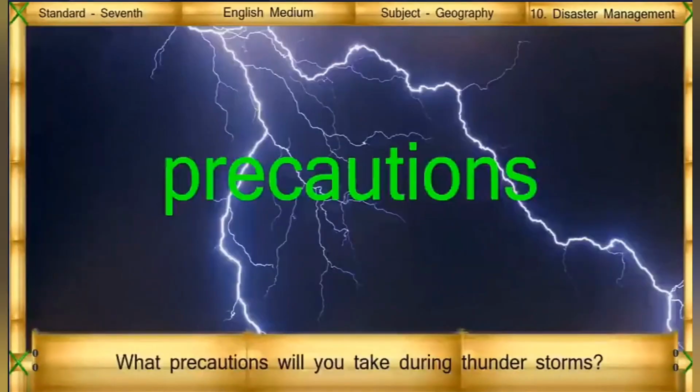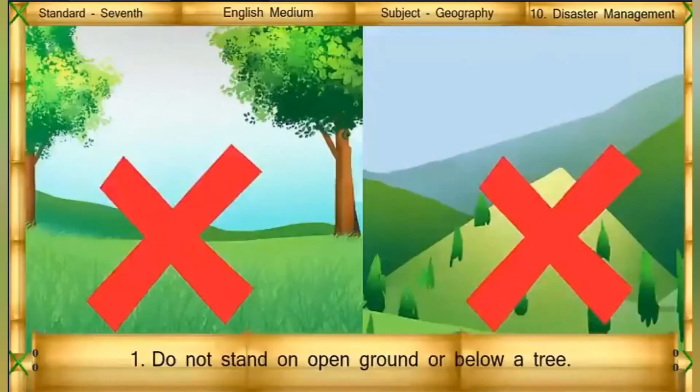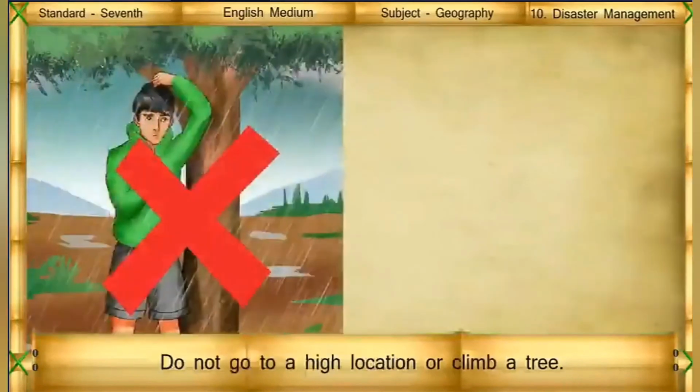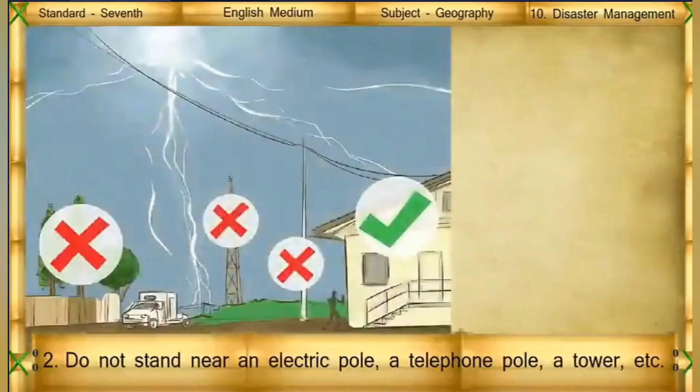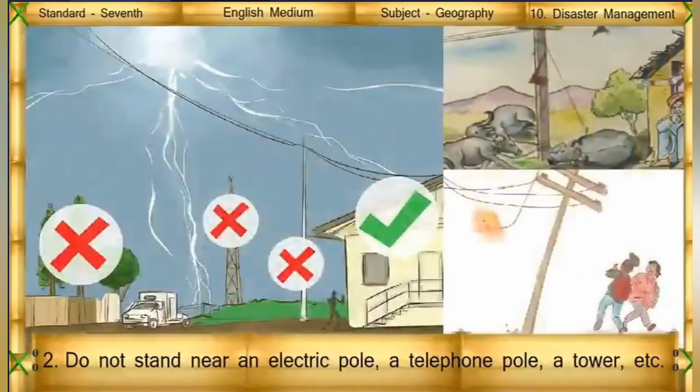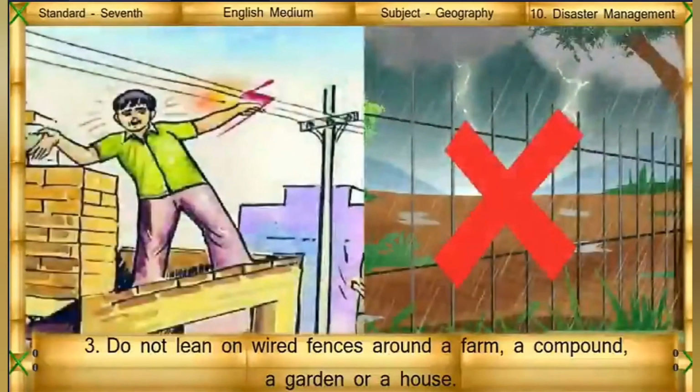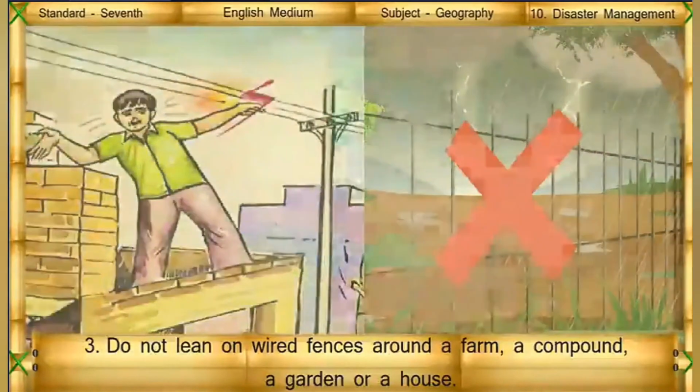What precautions will you take during thunderstorms? Do not stand on open ground or below a tree. Do not go to a high location or climb a tree. Do not stand near an electric pole, a telephone pole, a tower, etc. Do not lean on wired fences around a farm, a compound, a garden or a house.